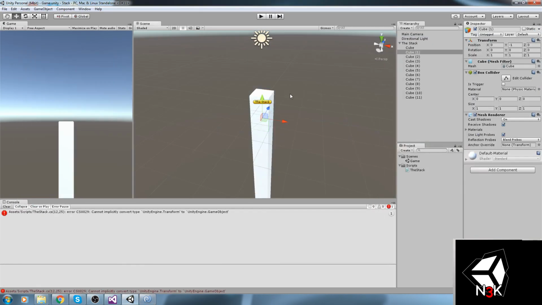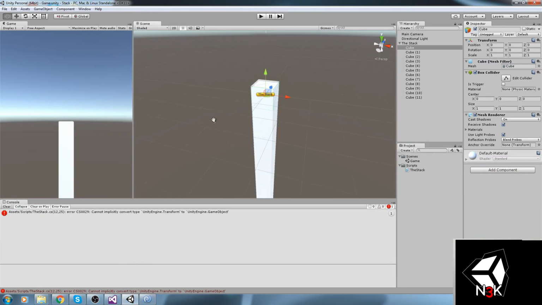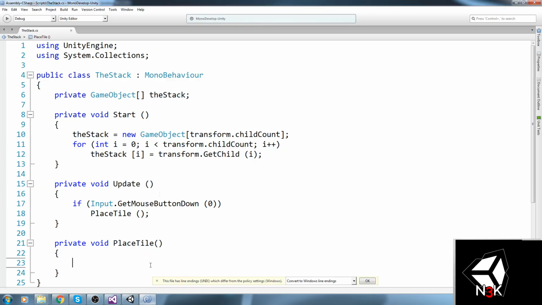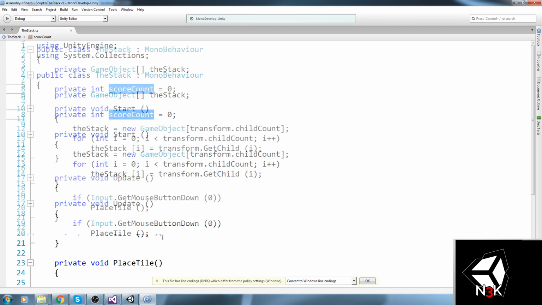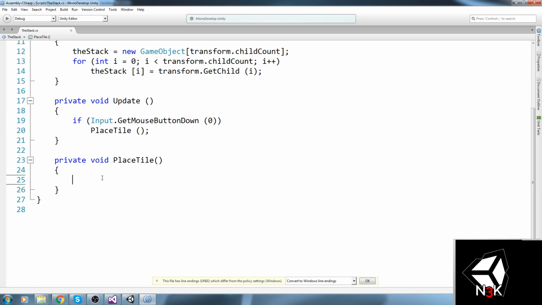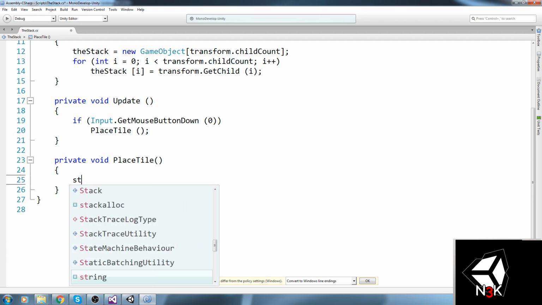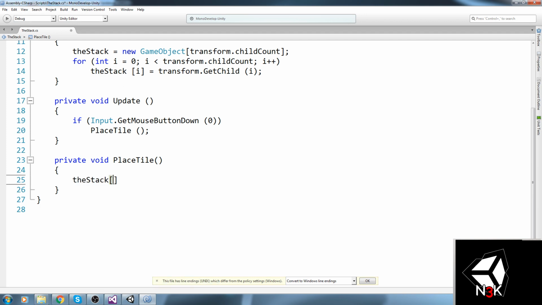For this, I will be putting them off on a scale y of 1, so they're only going to be 1 meter in height every time. So since this is going to be the case, I'll just go ahead and use an int that I'll also use for the score to calculate their position in y. So private int score count is equal to 0. And whenever I place a tile, I am going to say the stack at stack index, so we need to keep track of the index.